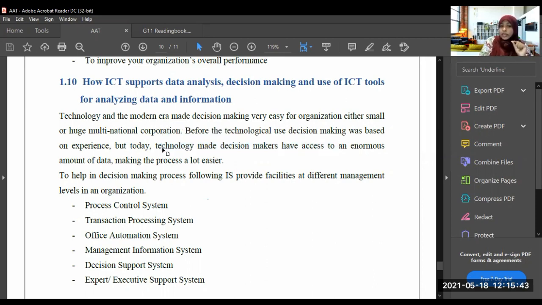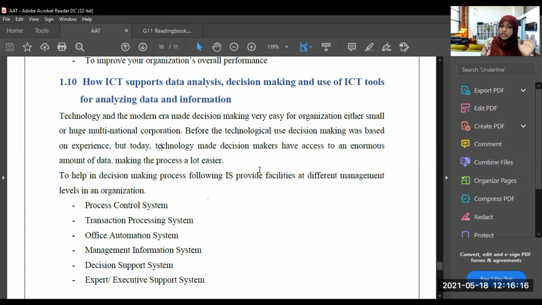But today, technology gives decision makers access to an enormous amount of data, making the process a lot easier, right? Using this data, decision makers can process it very easily nowadays, not like before. Before they had to have experience, but now, using this technology, it is easy for people to make decisions.